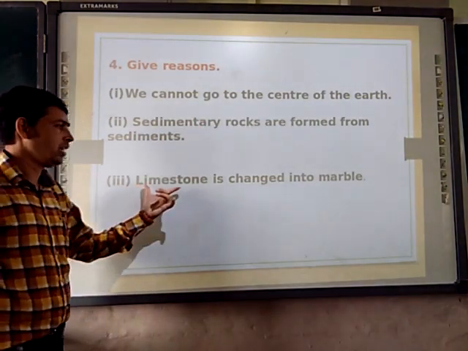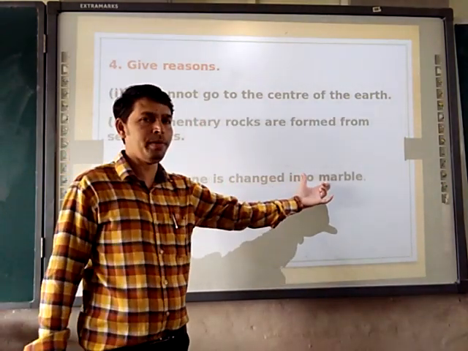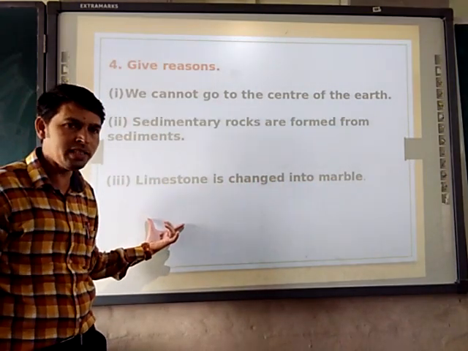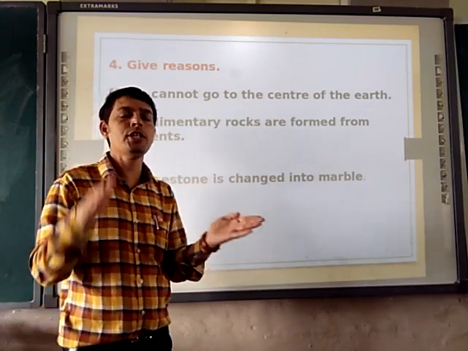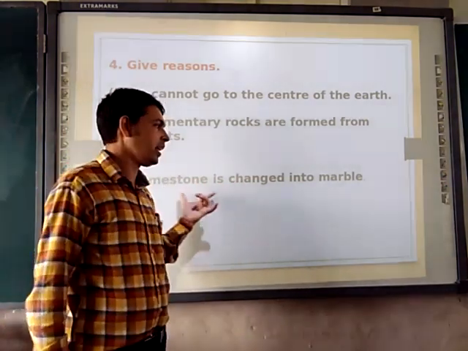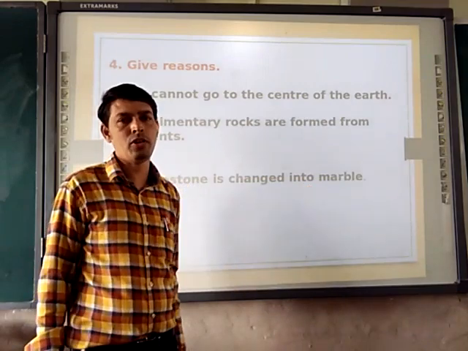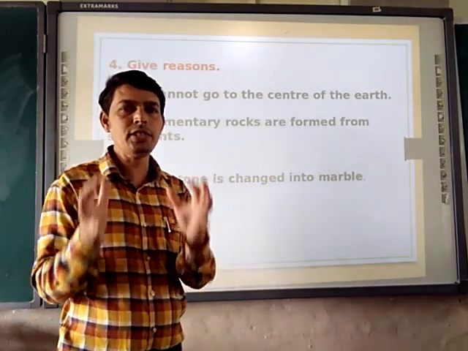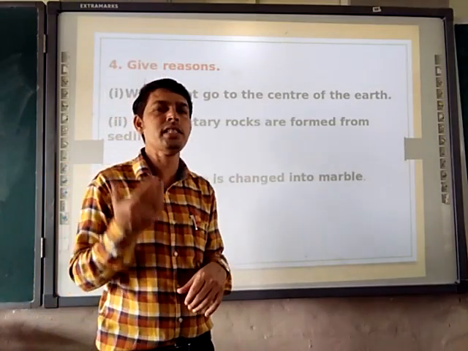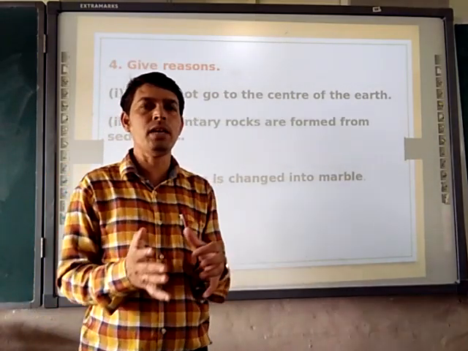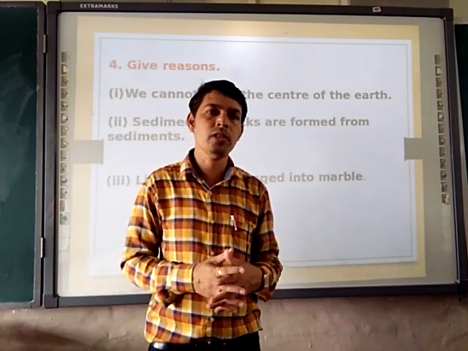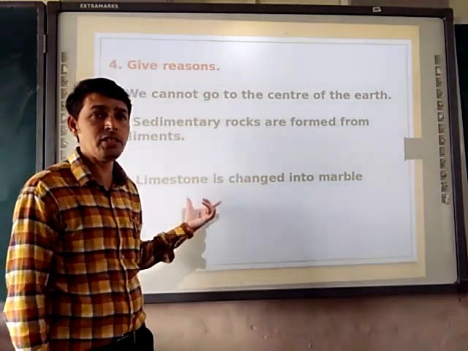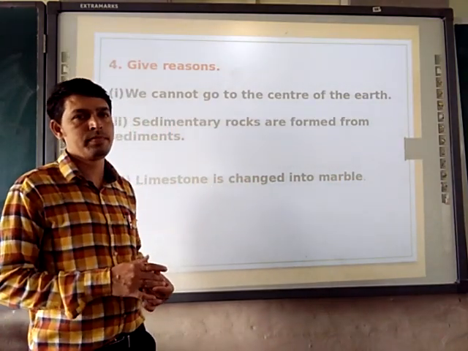The last one, limestone is changed into marble. So the limestone, here we are giving the example of igneous and sedimentary rock. Due to heat and pressure, they convert into metamorphic rock. So marble is a metamorphic rock example. So due to the heat and pressure, the igneous and sedimentary rock convert themselves into metamorphic rock. So the limestone gets changed into marble due to heat and pressure.